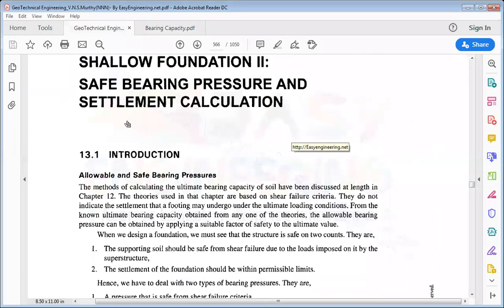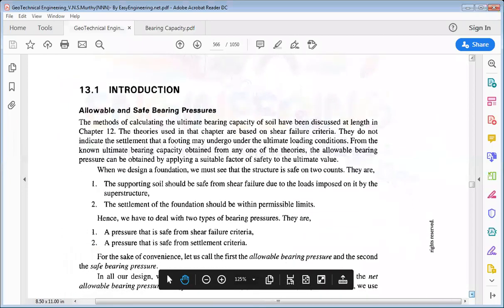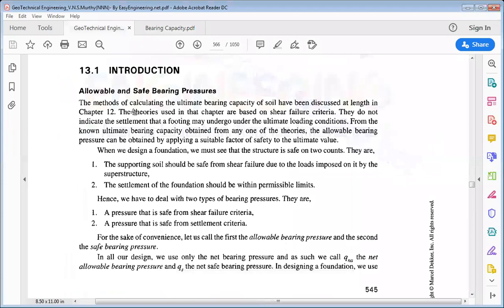Now the safe bearing pressure and settlement calculation. The method of calculating the ultimate bearing capacity of soil has been discussed at length in the last few classes. The theories used in that chapter are based on the shear failure criteria. Actually, we found all the ultimate bearing capacity equations on the basis of the shear failure criteria.